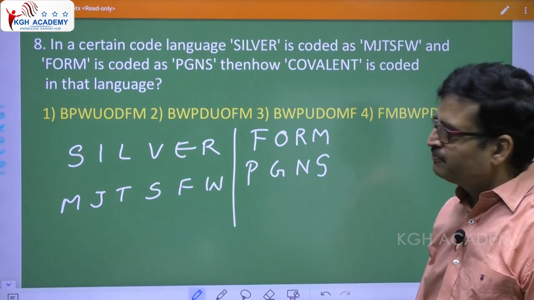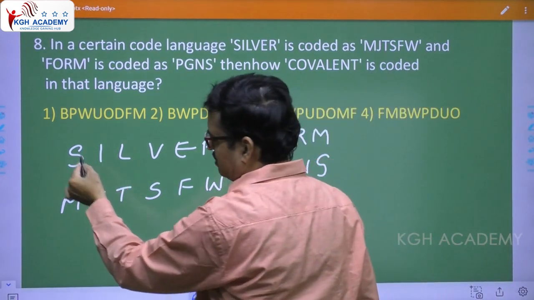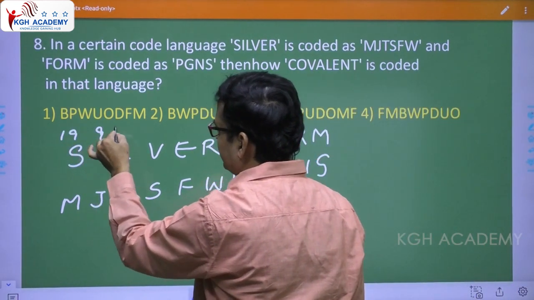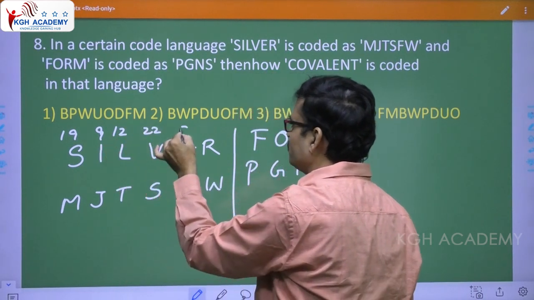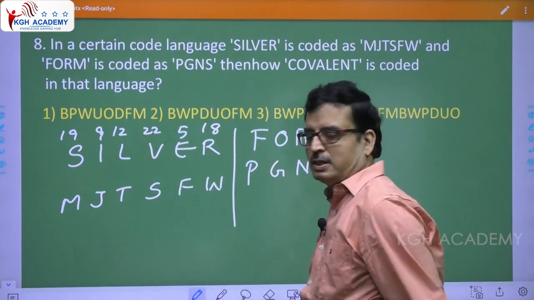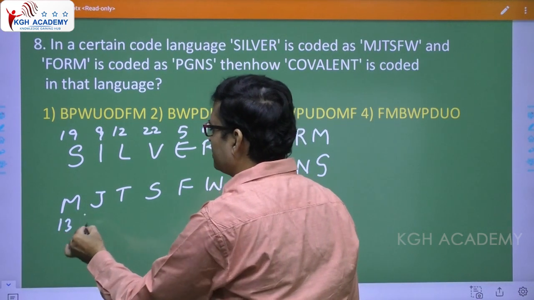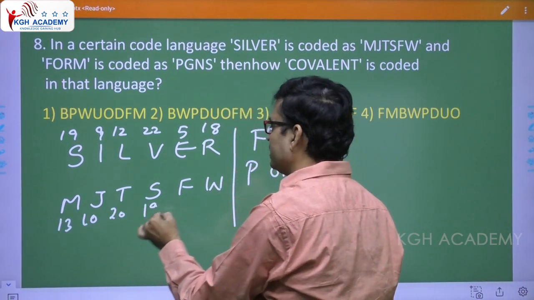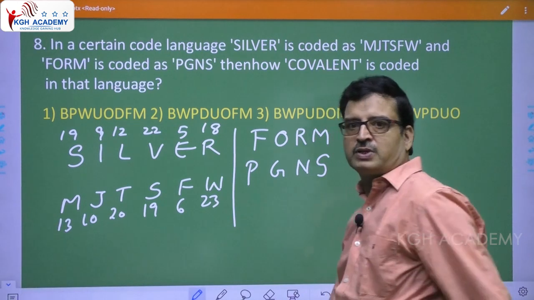So what have they done? Convert the letters into numbers: 19, 9, 12, 22, 5, 18. Now see this: 13, 10, 20, 19, 6, 23. So what have they done?